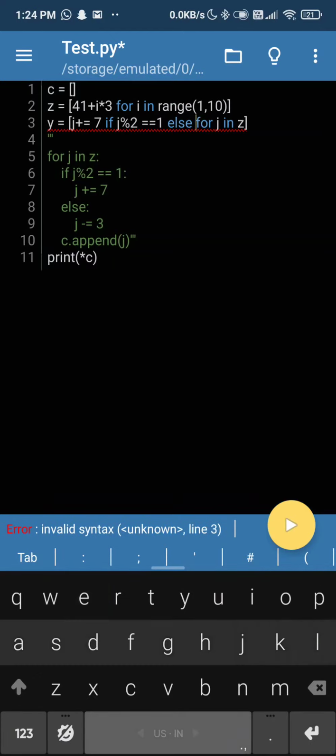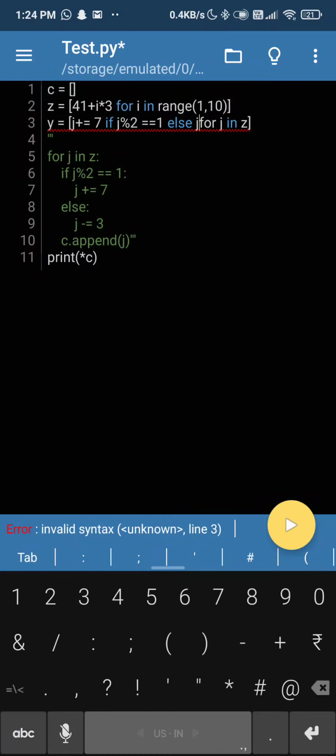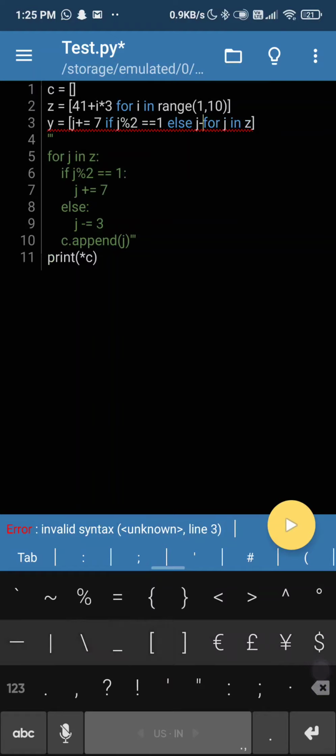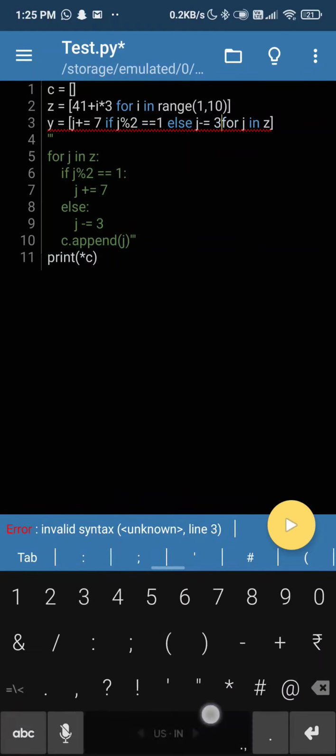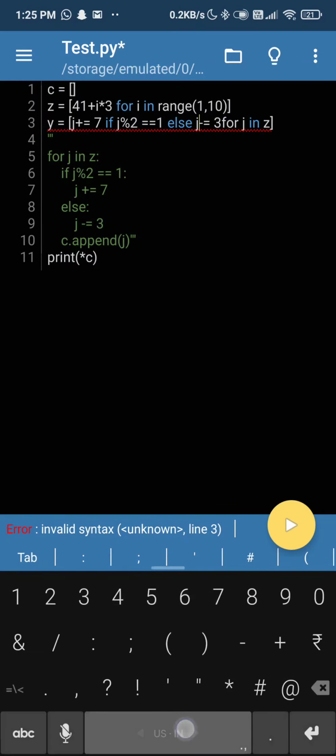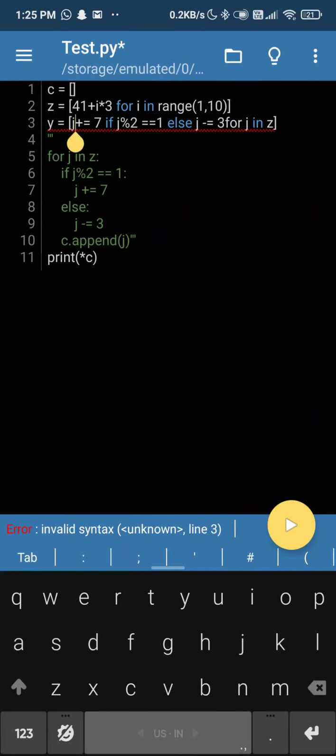So else j minus equal to 3, sorry, 3. Also always keep spaces between the operands and the operators, so it is a bit more readable, right? Okay, we have not put a space here. Now it's okay. If else.